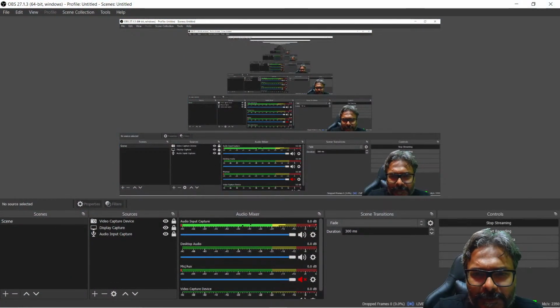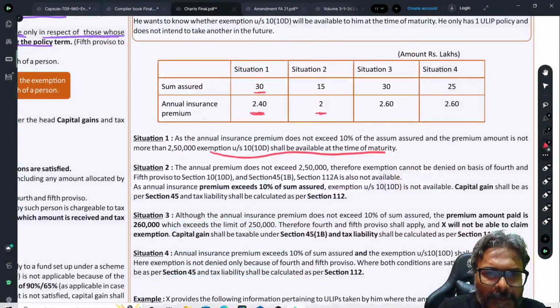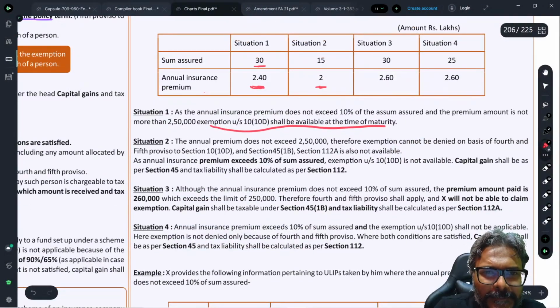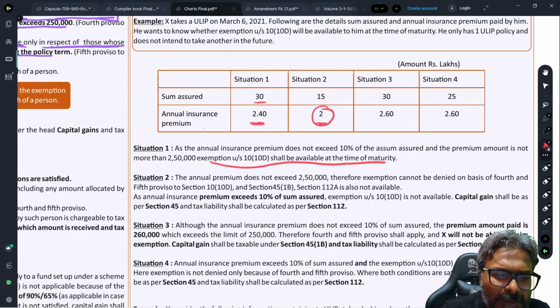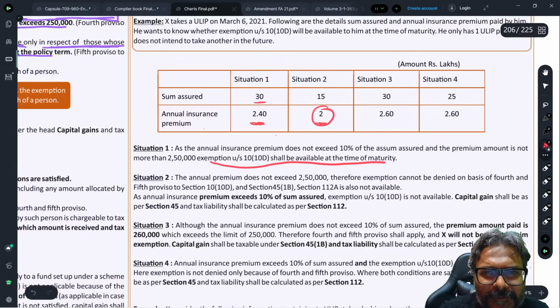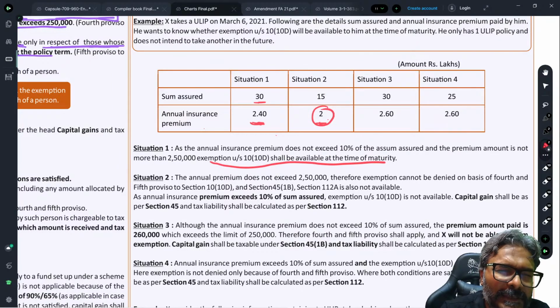So over here, students, in this context, situation number 2, annual premium is 2 lakhs. Now, if you compare this with the sum assured, how much is 10% of sum assured? 10% of 15 lakhs is 1.5 lakhs. So does it exceed this 10% threshold? Yes. So if it is exceeding, straight away, what is your answer?